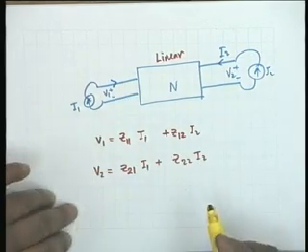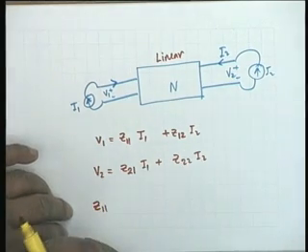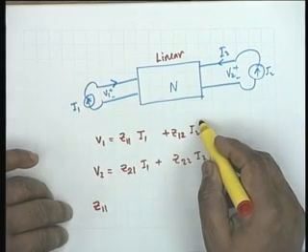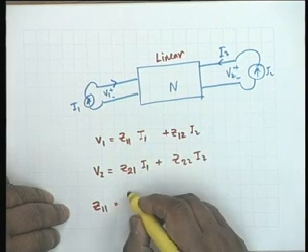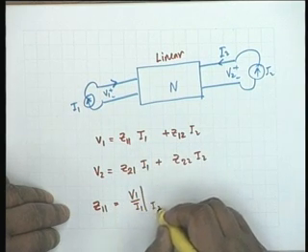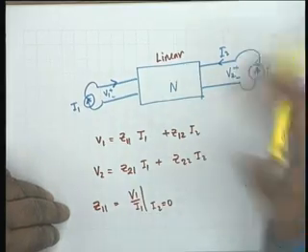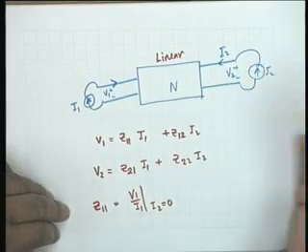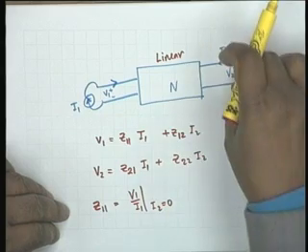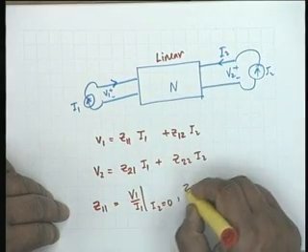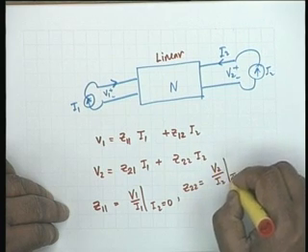If you look at these parameters, one can immediately see that if you want to measure Z11, for example, all you have to do is to make I2 0 and divide V1 by I1. So Z11 is V1 by I1 with I2 equal to 0. I2 equal to 0 means the second port is open circuited, no current flows. Source is disconnected and therefore no current flows, because this is open circuited. Similarly, you can see that Z22 is V2 by I2 under the condition that I1 equal to 0.